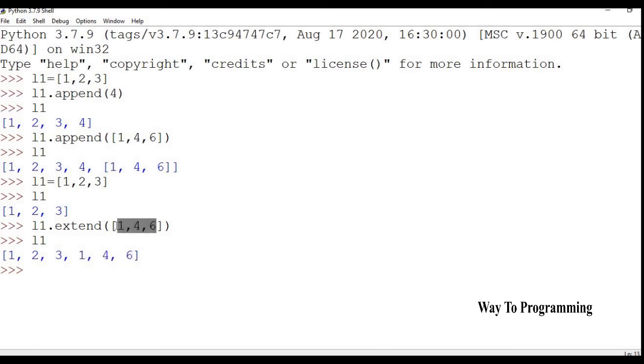In fact, it actually continues the sequence. Okay, so we had 1, 2, 3 already, so it will add the elements of the iterable to the list. So it is extending it, right? You can't do this in append, as you already saw. Okay, and so this is the main difference between append and extend. Okay, it's very simple.